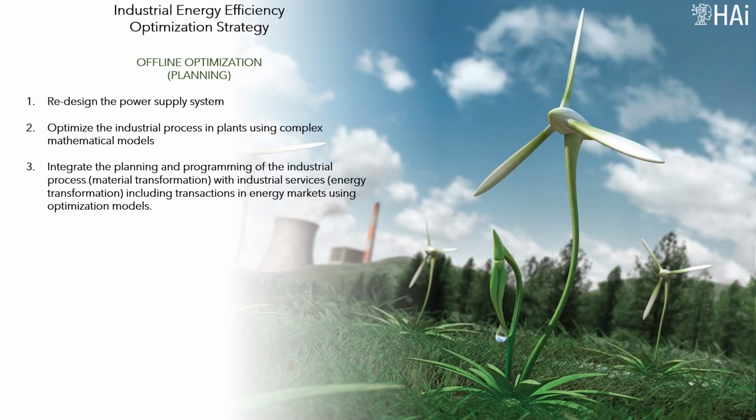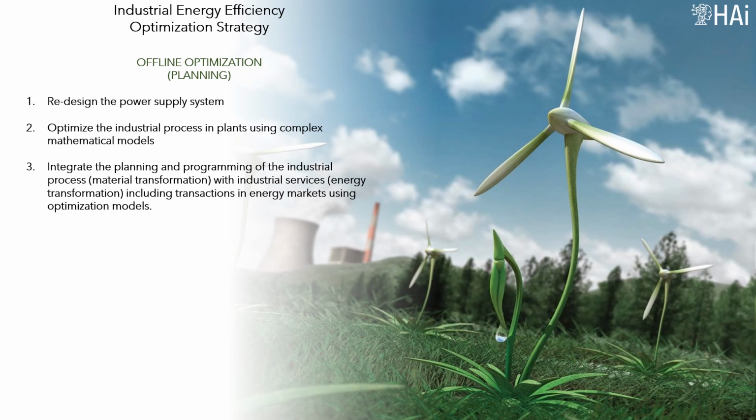Redesign the power supply system in accordance with the new power technologies in force and with a vision of the near future, due to the speed of change of such technologies. Presumably when the industrial plant was built, new concepts, such as smart grids, did not exist. Optimize the industrial process using complex modern mathematical models. It is possible that the industrial plant is operating based on outdated mathematical models, which do not take into account the computing power of the current methodologies of advanced, parallel and distributed analytics.